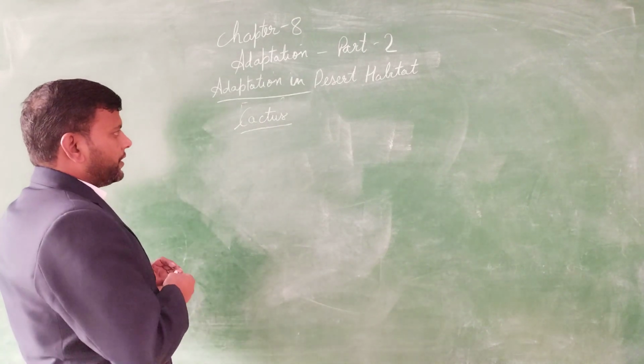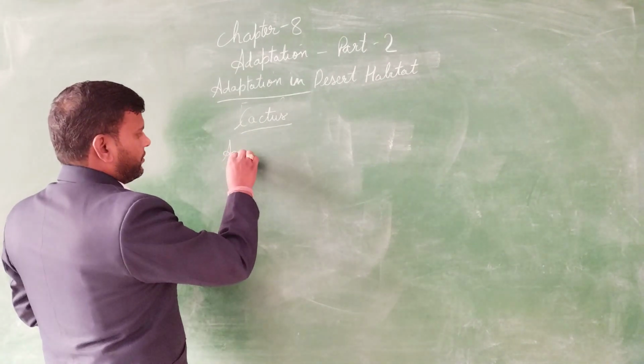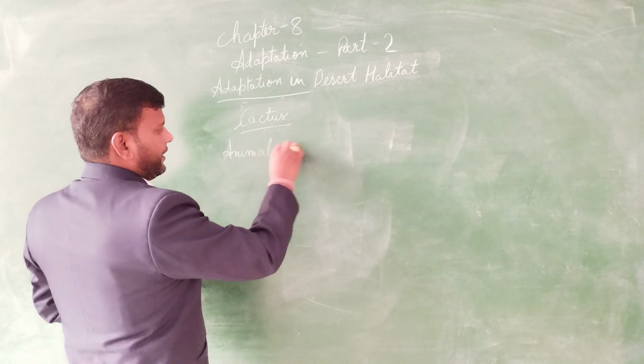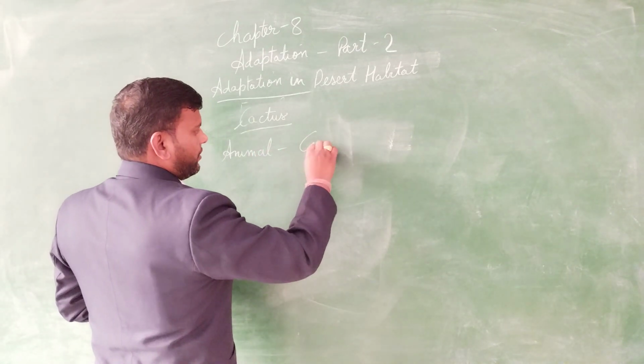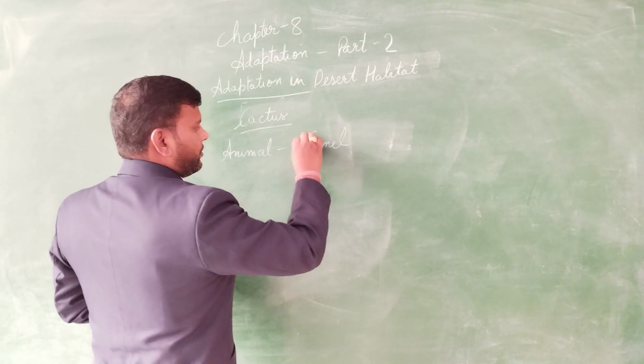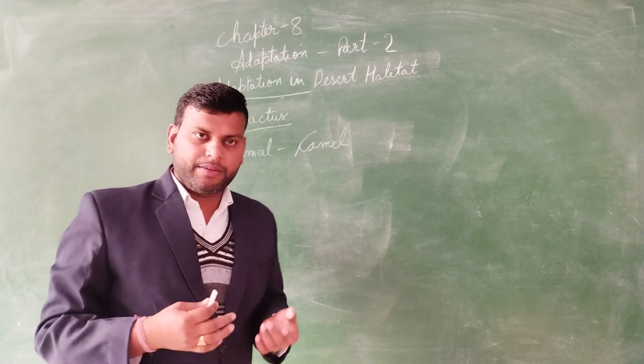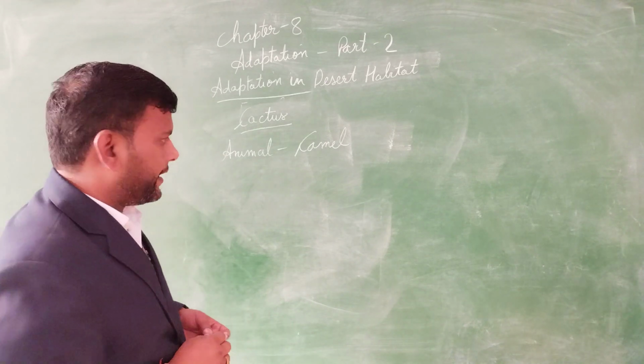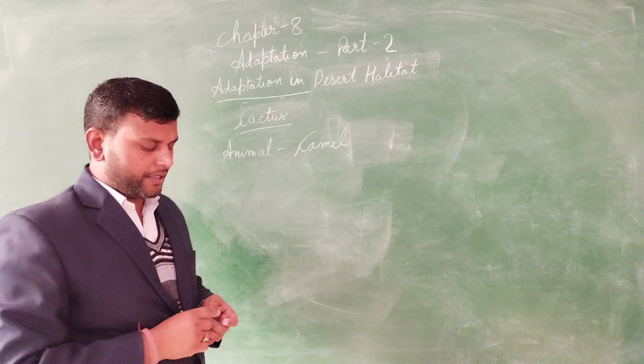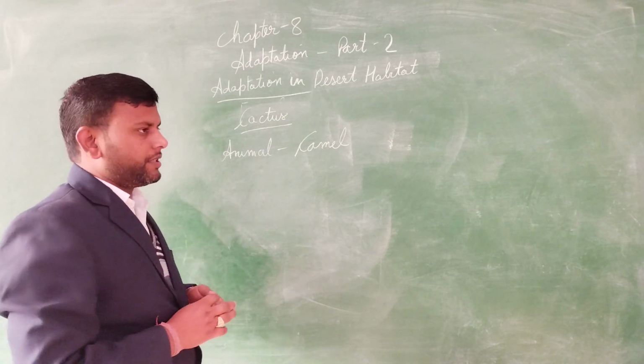Now if we talk about an animal, like the camel, you can see camels in Rajasthan. Other examples are mice, kangaroo, rat, lizard, and snakes, which are also found in the desert area. What about the features of these animals?